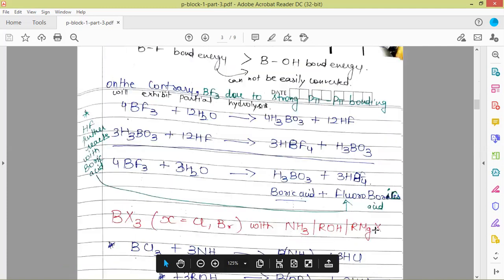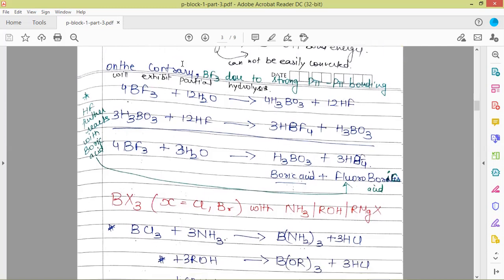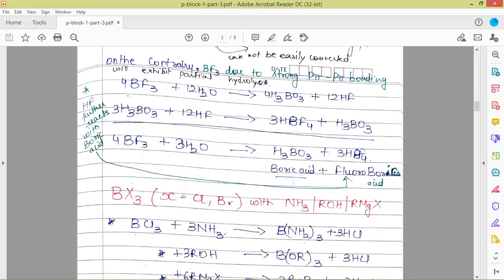Here also we get the formation of HF, but HF further reacts with H3BO3 to give fluoroboric acid, as we discussed earlier, that boric acid reacts with HF to give an even stronger acid, that is fluoroboric acid. The driving force for the formation of fluoroboric acid is that the energy released in this formation is sufficient for the breakage of B-F bonds. So this is how it happens.